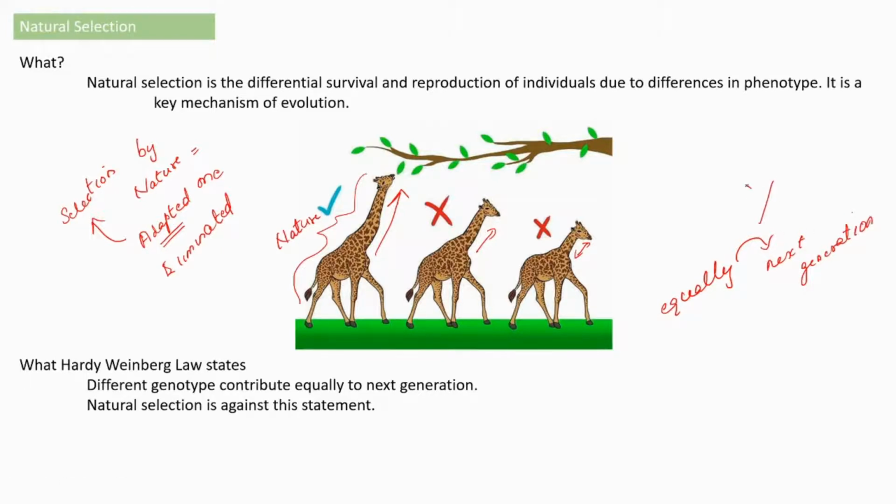But actually, it's not possible. So that's why natural selection is against this statement. Hardy-Weinberg law states that different genotypes contribute equally to the next generation. But it's not possible. That's why natural selection is against this statement.